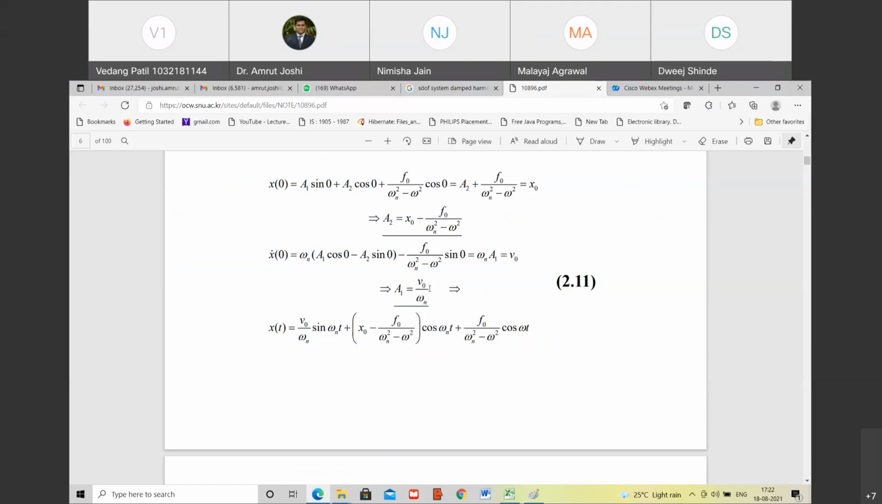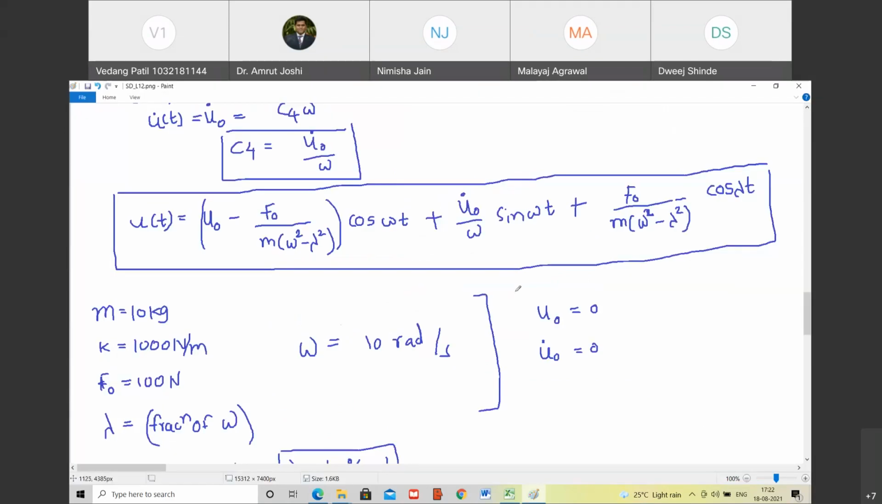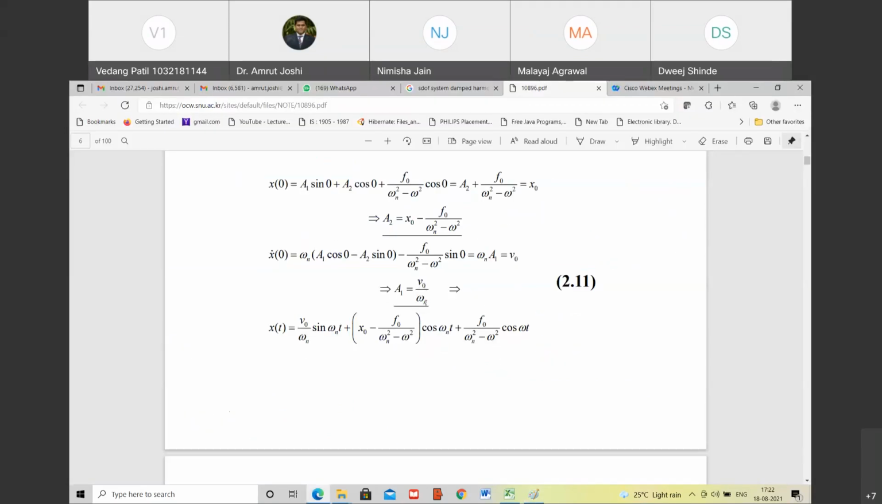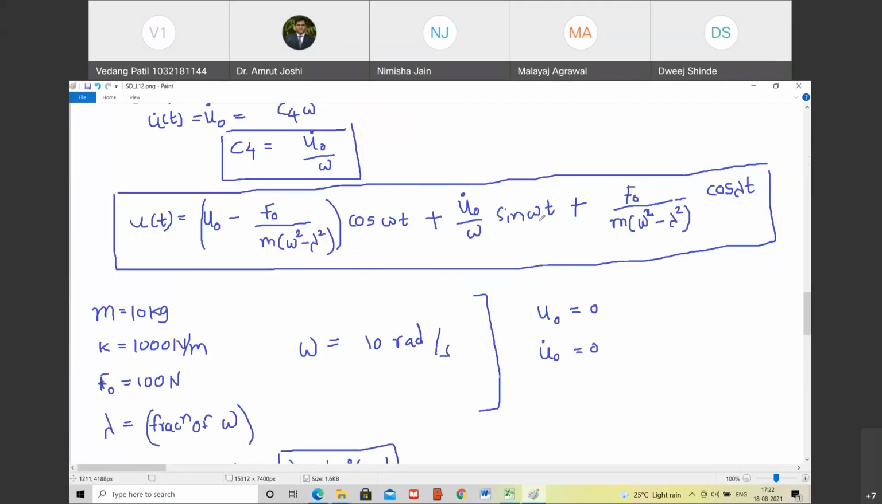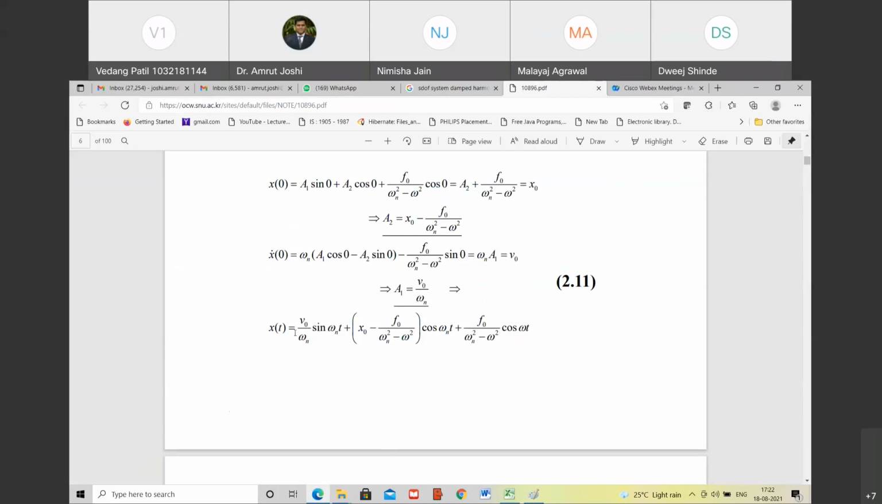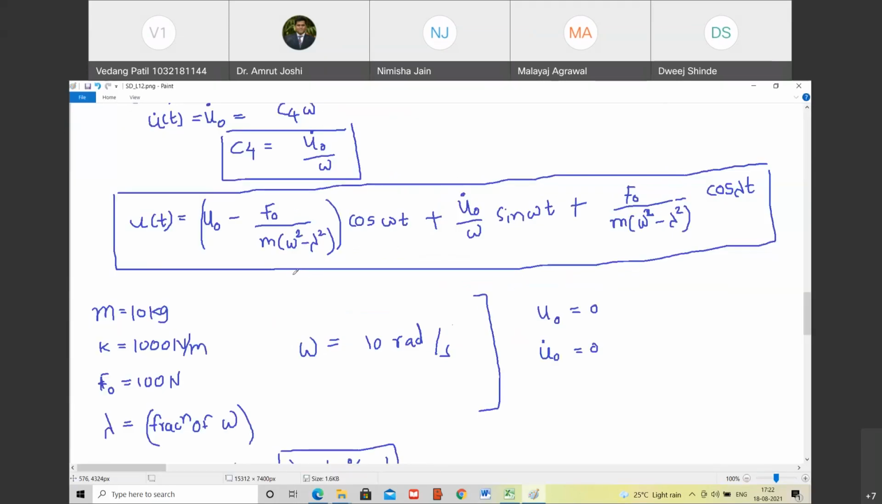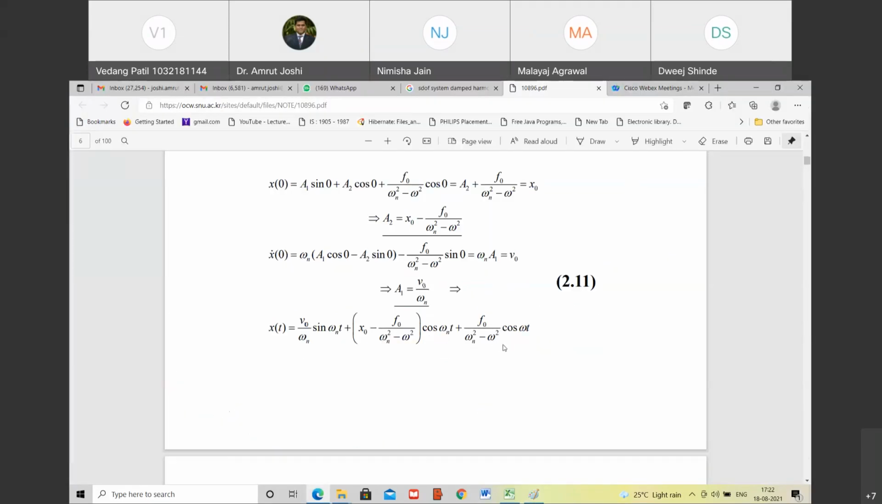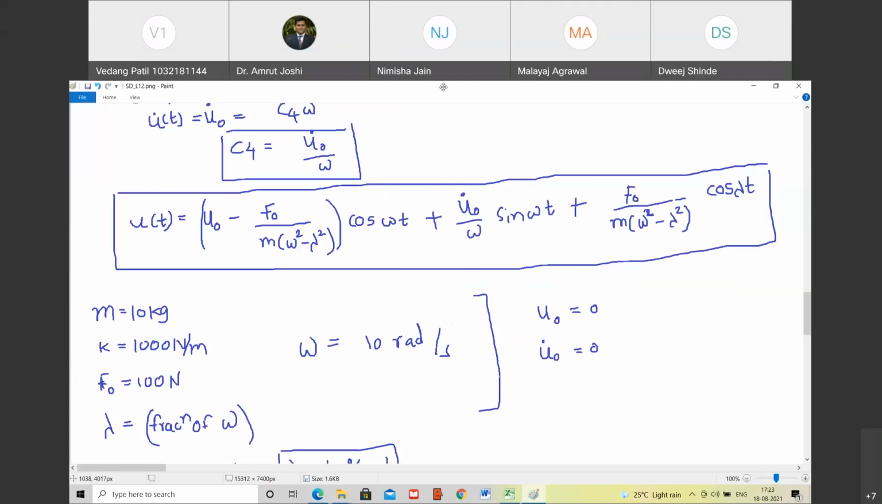What about A1? A1 is u0 dot upon w, v0 upon wn. That's correct, natural frequency. And what is the response? Sin omega t. That is correct. Plus... Is there something wrong in the sine? No, there isn't. Plus.